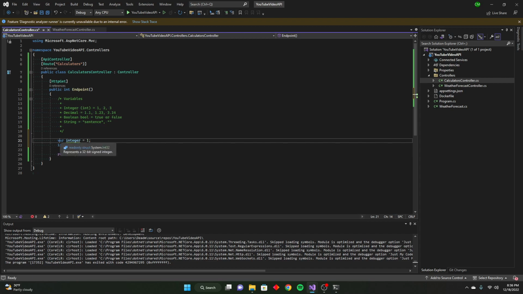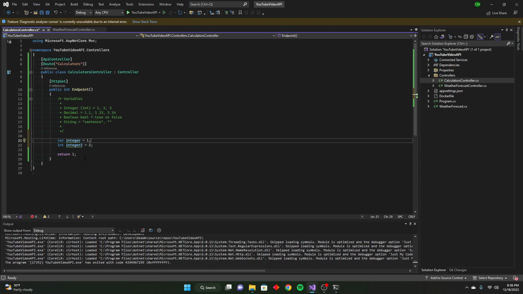Either way, doing the var or int, it's not really going to matter. Doing int just declares the type of variable that this integer 2 is going to be right away, whereas with var, the code will just figure it out depending on whatever's on the other side of the equal sign.